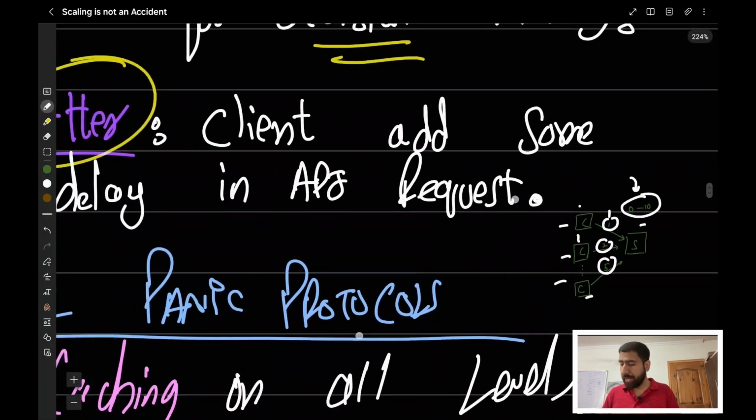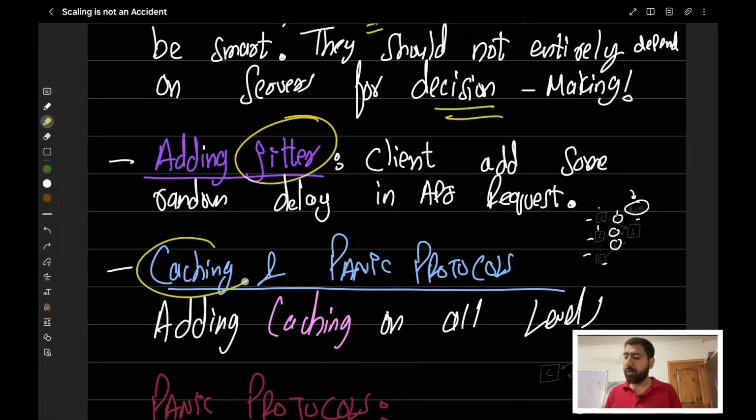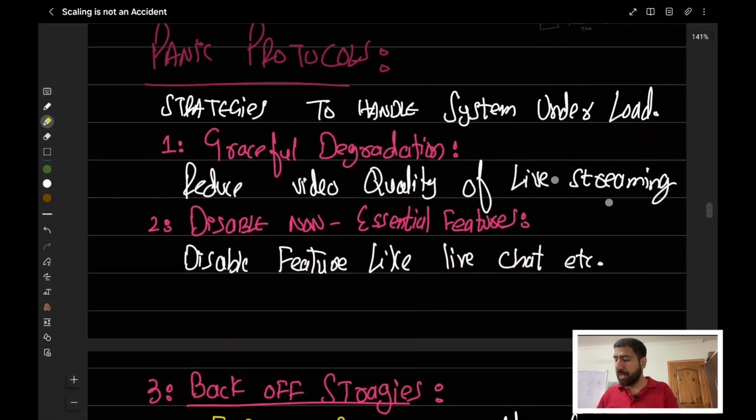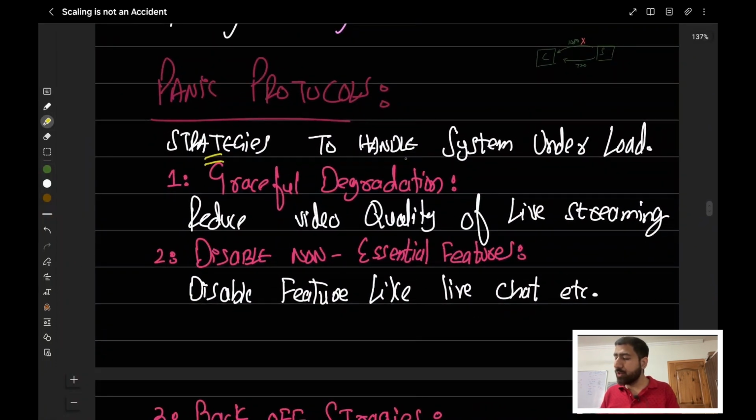Now let's go back and see the second point. The second point they're talking about here is caching. They're adding caching on all levels, including the client side, so that a minimum number of requests will be going to the server. Then they have something called panic protocols. Let's see what they are. These are strategies to handle the system when it is under a lot of load.